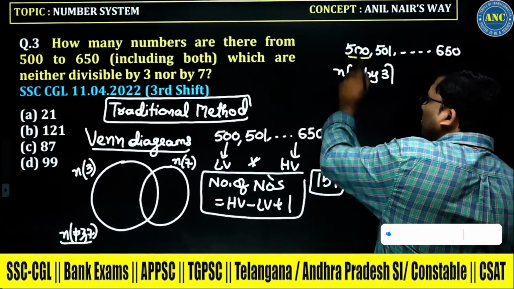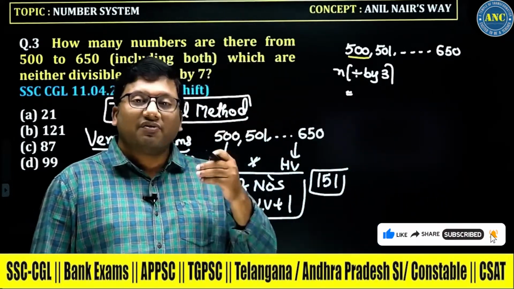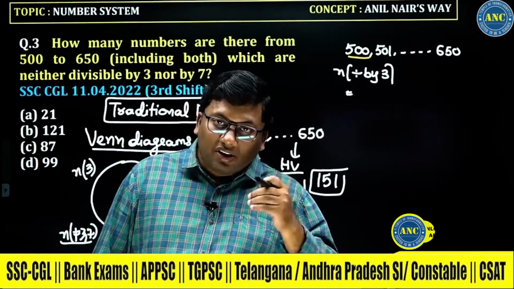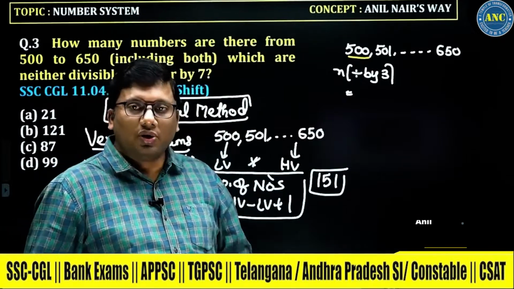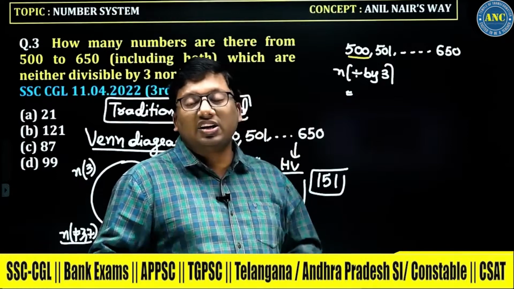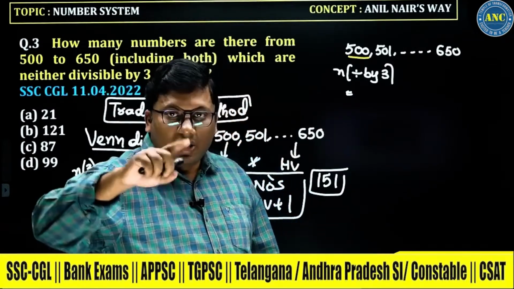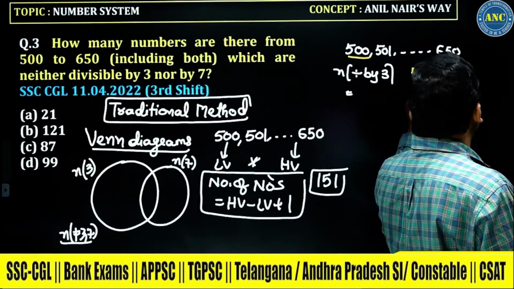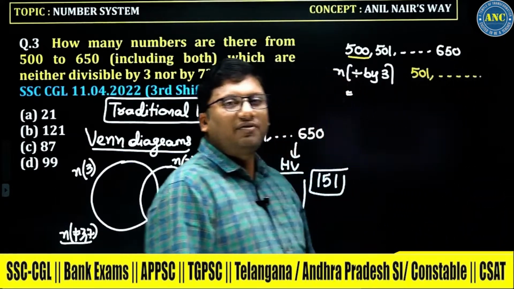Take the smallest number, 500. The sum of the digits is 5 plus 0, which is 5. 5 divided by 3: 3 ones are 3, the remainder is 2. If I add one more to 2, then the number will be divisible by 3. So the smallest number will be 501.